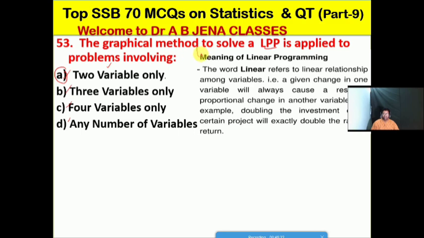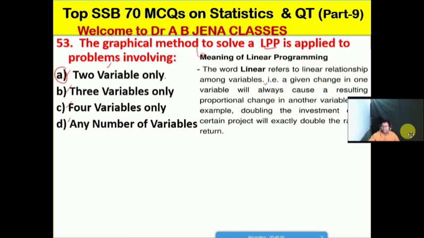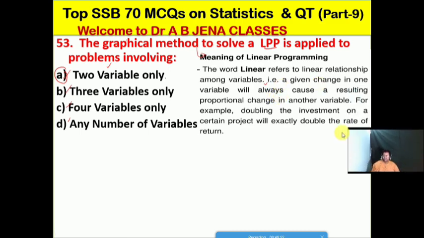Friends, let us discuss a little: what is the meaning of linear programming? The word linear refers to the linear relationship among the variables. That is, a given change in one variable will always cause a resulting proportional change in another variable.